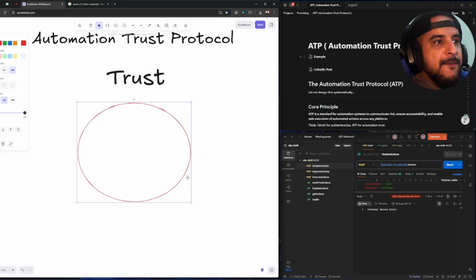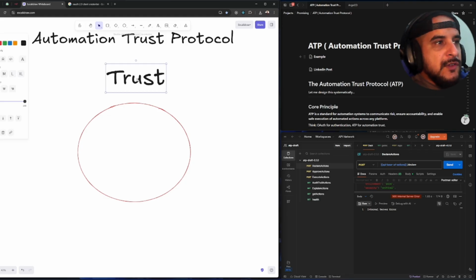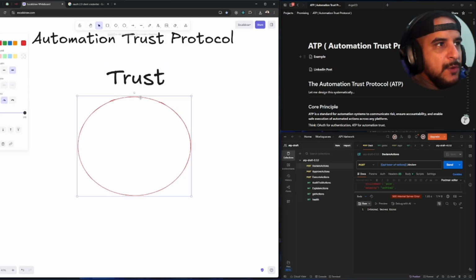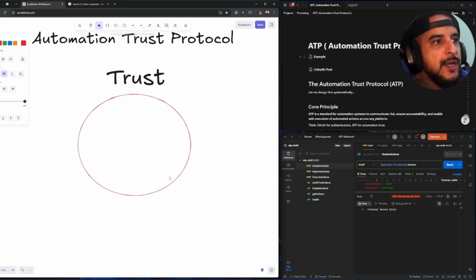We can arrive at them by defining a protocol, and that's the whole purpose of this video, the whole purpose of ATP. Because as I said, I approached automation as a problem, not as a solution that people use today. So why are we doing this? We want to define the trust boundary because trust is a very important word. When I want to implement automation, I want trustable automation, right? I have businesses, I have customers to worry about, because trust is a very important currency. Once you bleed out trust, you cannot regain it. It's gone.